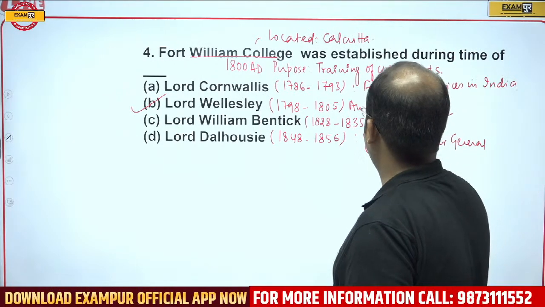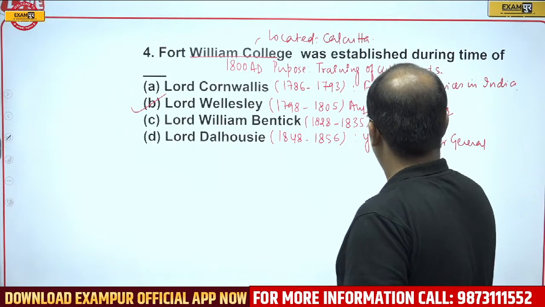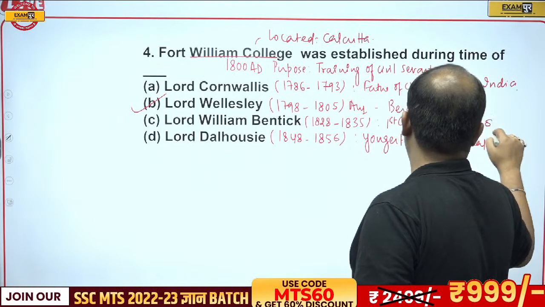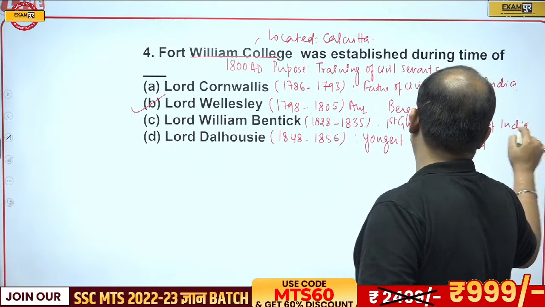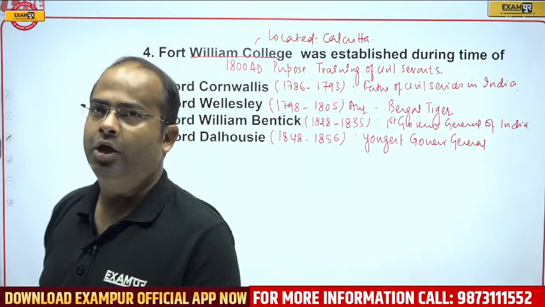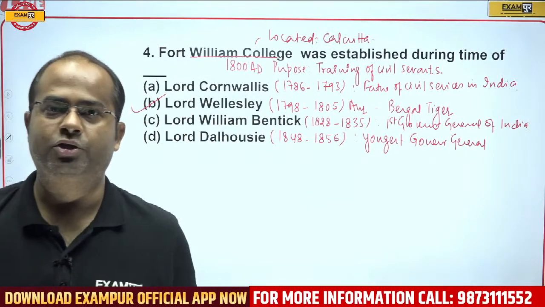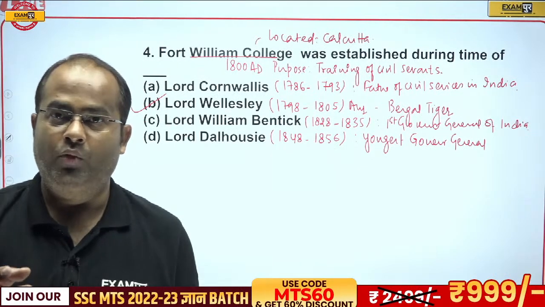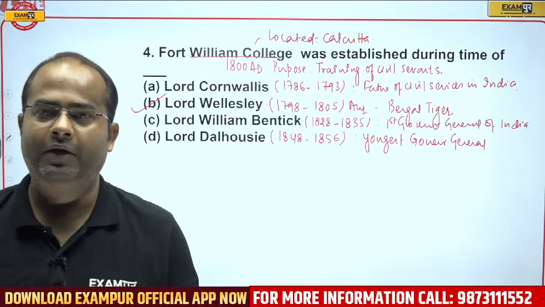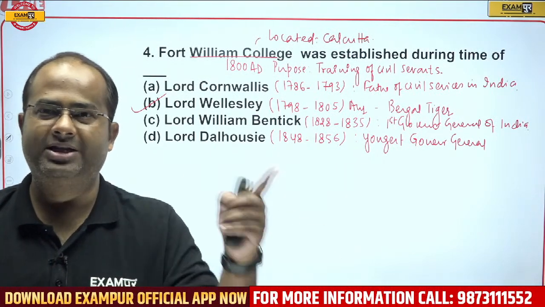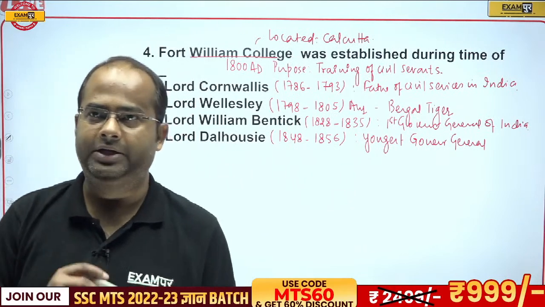And William Bentinck, he was the first Governor General of India through Charter Act 1833. So through Charter Act 1833, the Governor General of Bengal was designated as Governor General of India. So Bentinck was the Governor General of Bengal, and he was designated as Governor General of India.